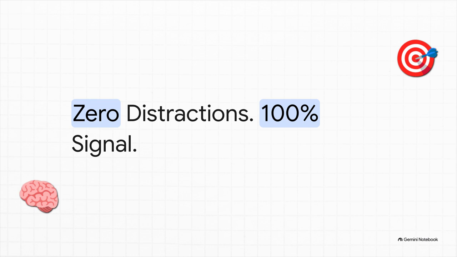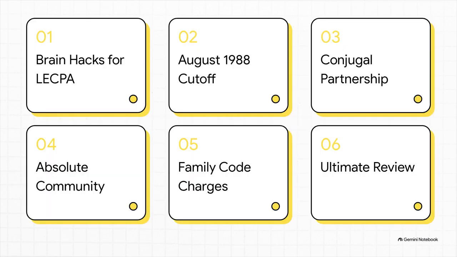We aren't just cramming for tomorrow's quiz here. We are building serious mental architecture for the actual licensure exam. Here's our roadmap for today. First, brain hacks for the LECPA. 2, the August 1988 cutoff. 3, conjugal partnership of gains. 4, absolute community of property. 5, family code charges. And 6, we'll wrap up with the ultimate bullet review.